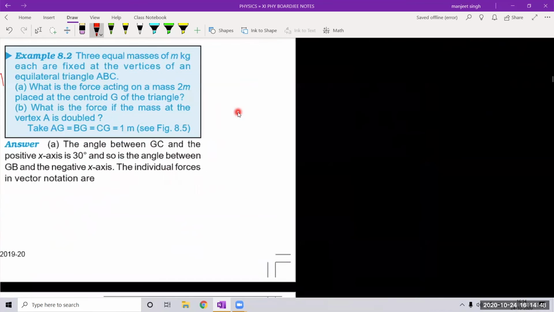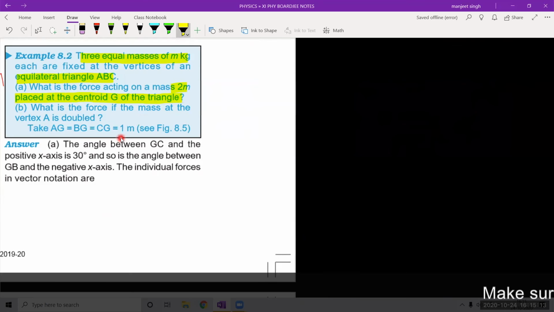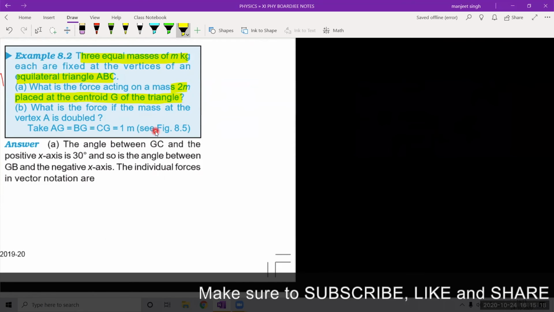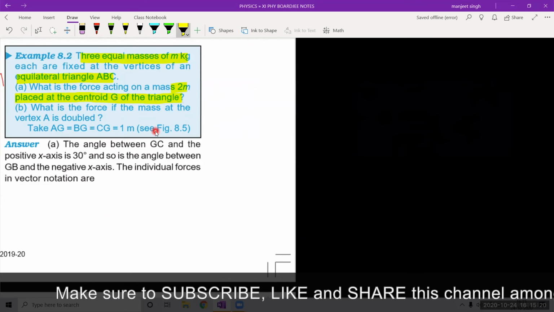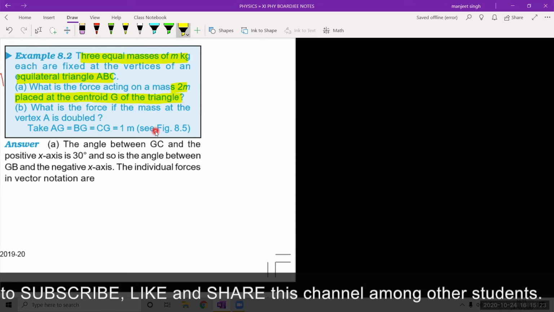Now there is a question. See this question: three equal masses of m kg are fixed at the vertices of the equilateral triangle ABC. What is the force acting on the mass 2m? Mass 2m is placed at the centroid G of the triangle. Then what is the force if the mass at the vertex is doubled? Let us see this question.